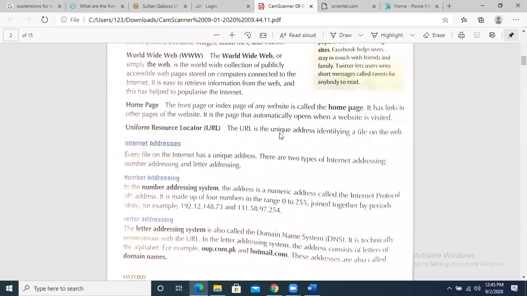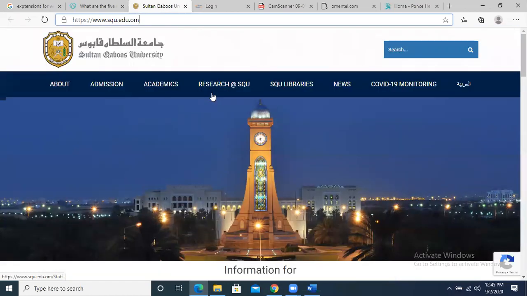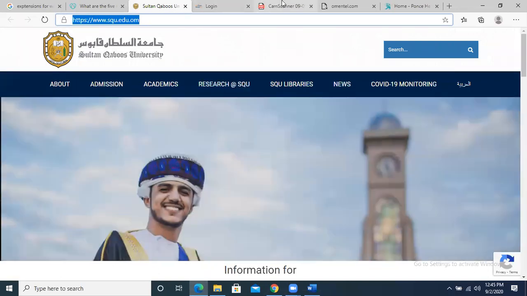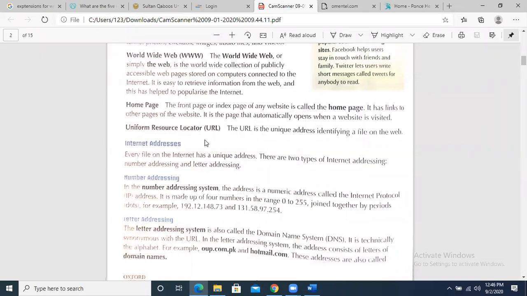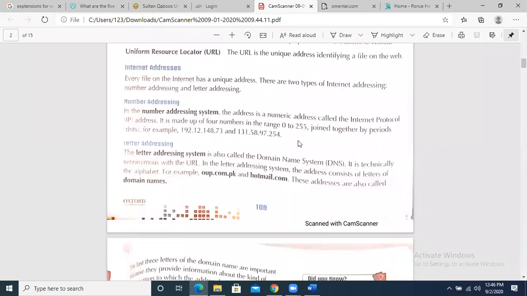The website address is called URL. For example, this is the URL of squ.edu.om. This is the university, Sultan Qaboos University. This is basically a URL that we can see on our screen. Then, what is meant by internet address? Internet addresses are basically written in two ways: IP address format, the number format, or URL, the letter format.